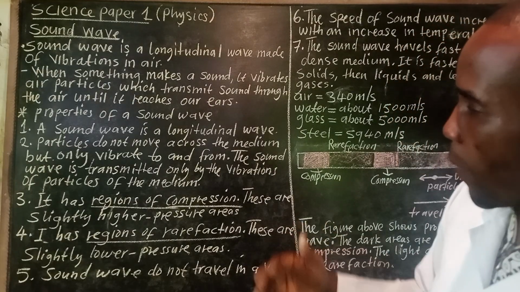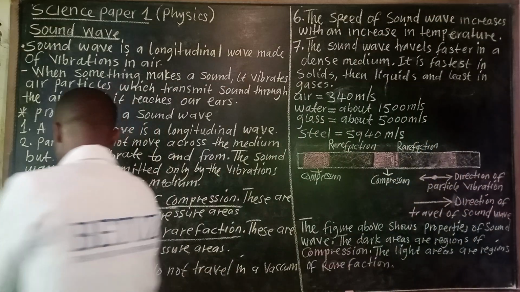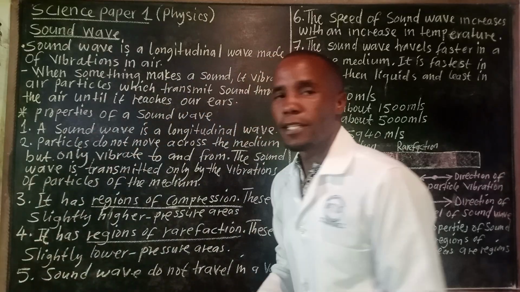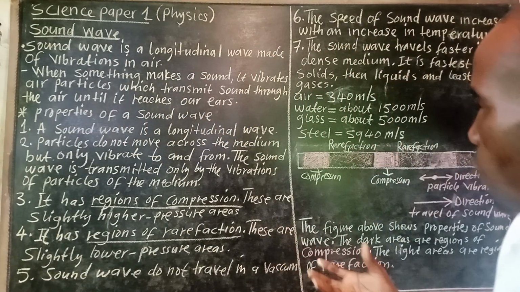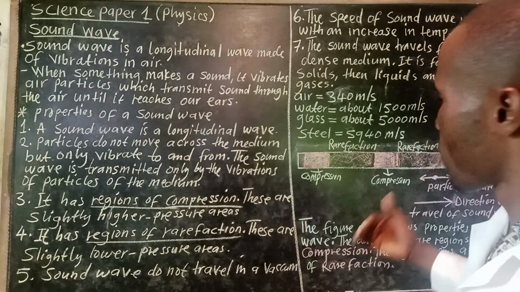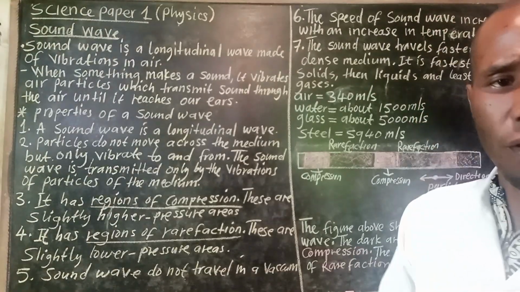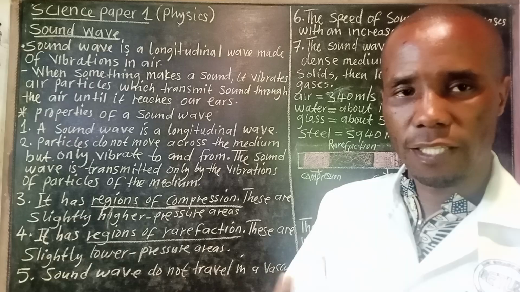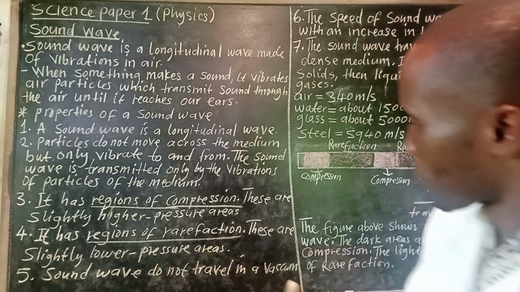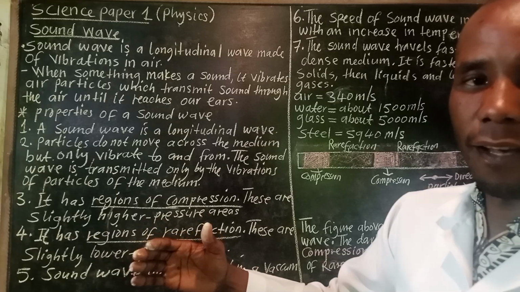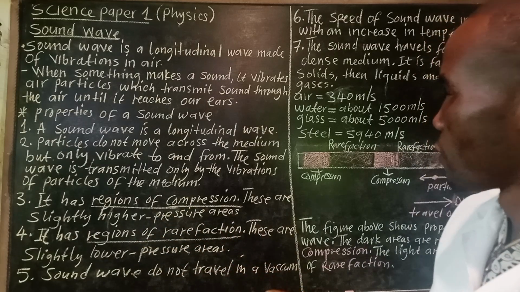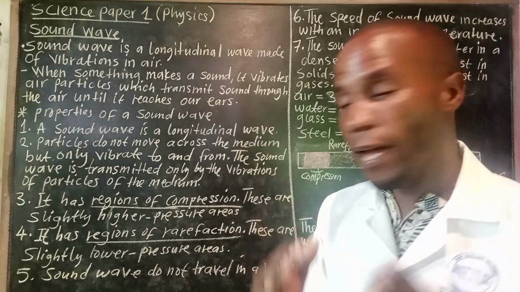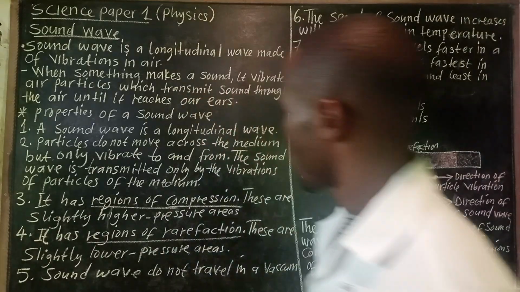Then property number four, it has regions of rarefaction. So what is this region? These are slightly lower pressure areas. So there is little air pressure there, because there is no pressure. So it has two things: we have regions of compression and regions of rarefaction.